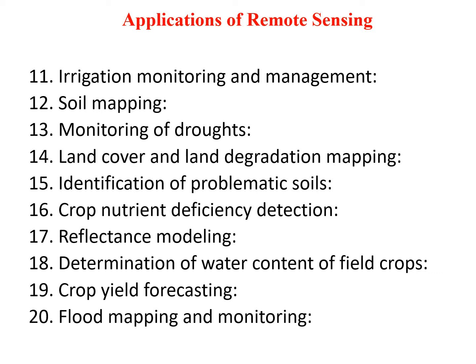Soil mapping. Soil mapping is one of the most common yet most important uses of remote sensing. Through soil mapping, farmers are able to tell what soils are ideal for which crops and what soils require irrigation and which ones do not. This information helps in precision agriculture.